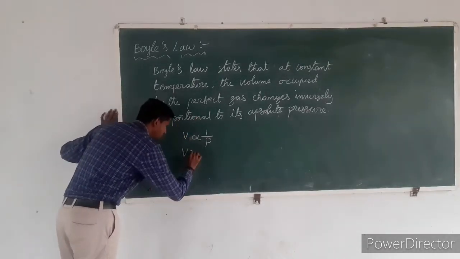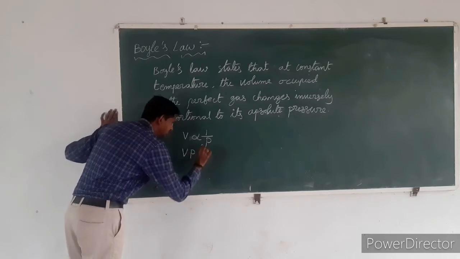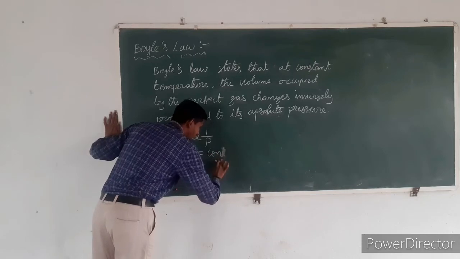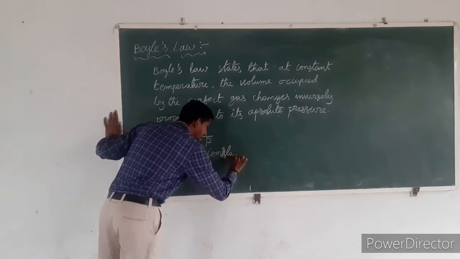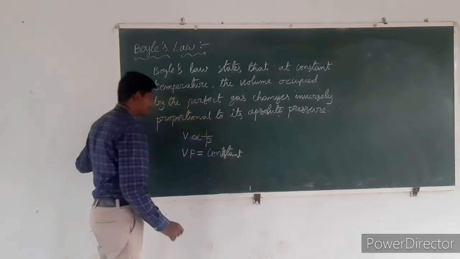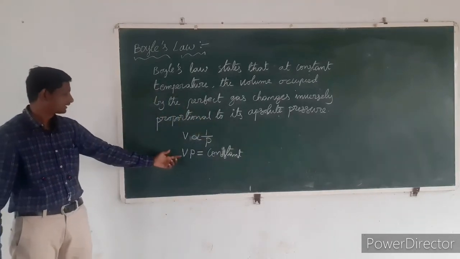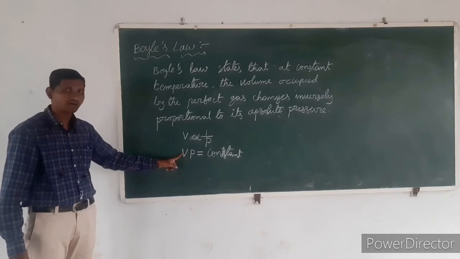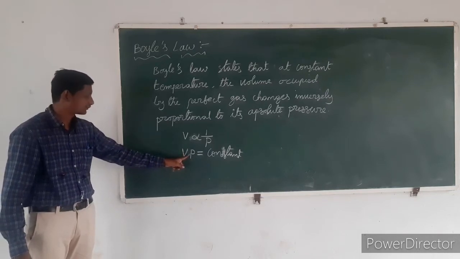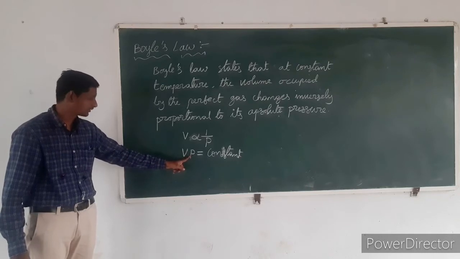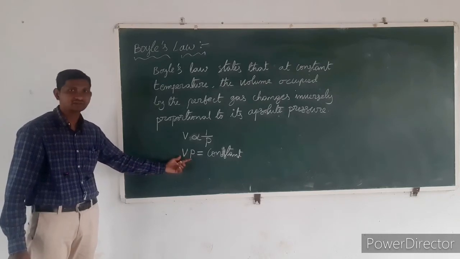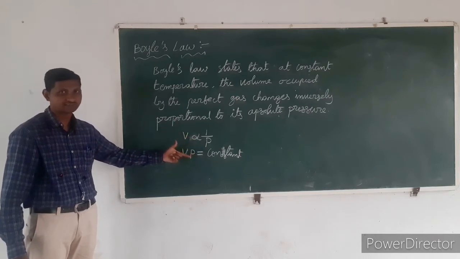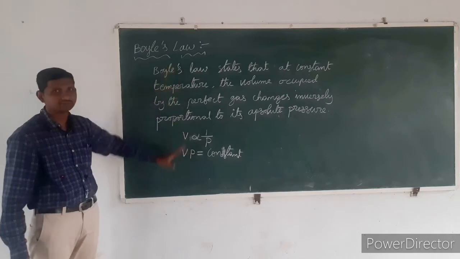Therefore V into P is equal to constant. It means the product of volume occupied by the perfect gas and absolute pressure of the perfect gas is always constant at each state of the process. This is called Boyle's law.